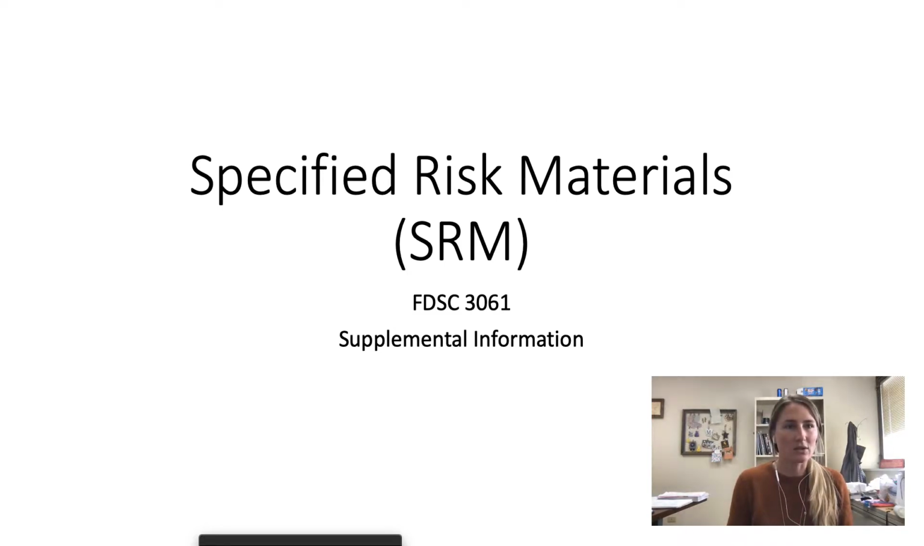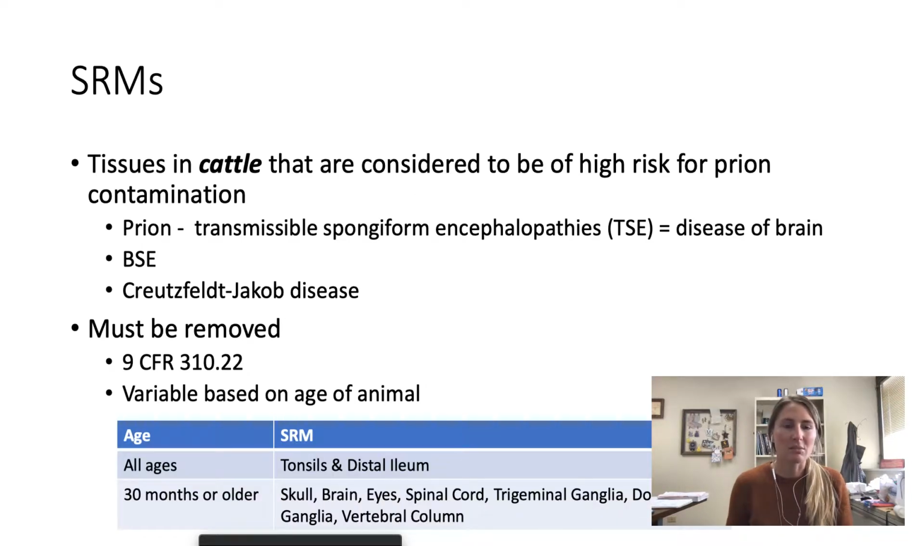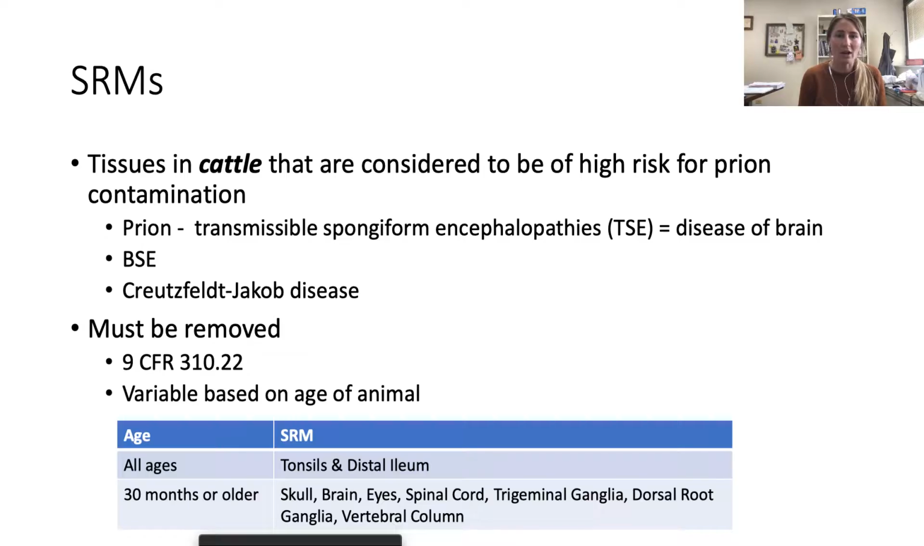But we'll go ahead and talk about specified risk materials. The reason I'm talking about it now is because it specifically pertains to cattle. So what are SRMs? SRMs are tissues in cattle that are considered to be of high risk for prion contamination. We are really only focused on SRMs for cattle. That doesn't mean sheep do not have that risk for prion. They do. That's where we get scrapie from, but scrapie has been eradicated and is not really an issue in our country anymore. So we are again focusing on cattle.